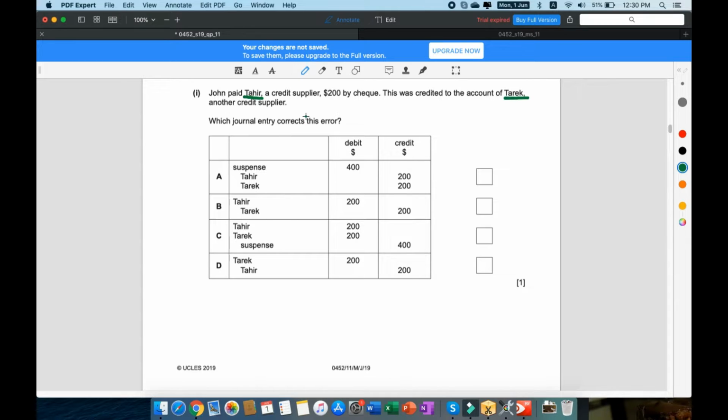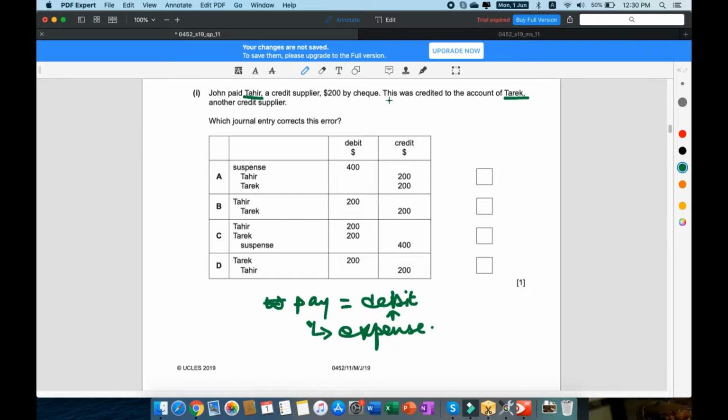So because we know that credit supplier, alright, paying a supplier is a debit. We all know that. Why? Because when you pay someone, it's an expense, and expenses are debit, right?